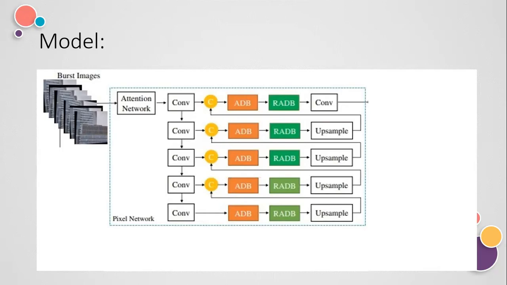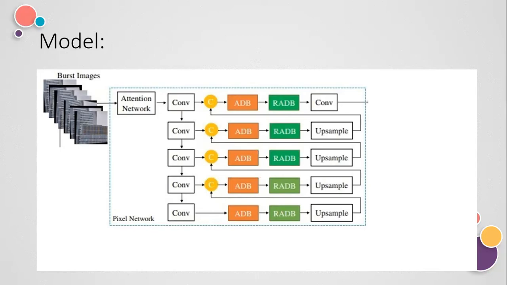We develop an attention network that is composed of global feature extraction, then feature alignment, and feature merging. The key goal of this network is to capture the variations between each image and generate a global feature map that contains additional information from the burst that can be combined effectively to get more Moire-free images. So we have different convolution layers.